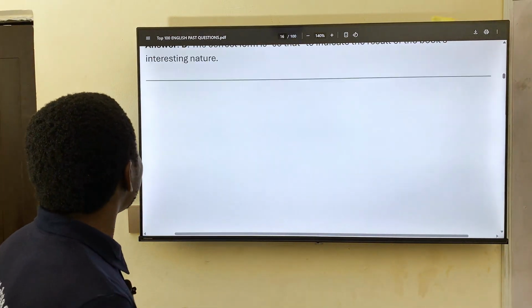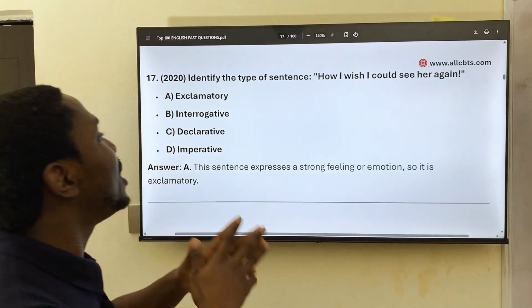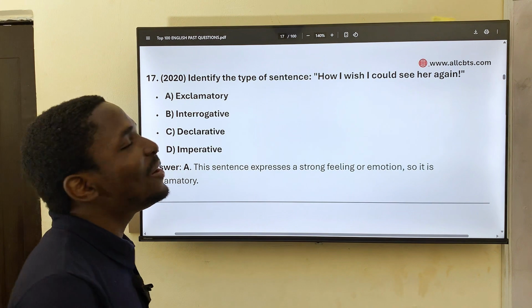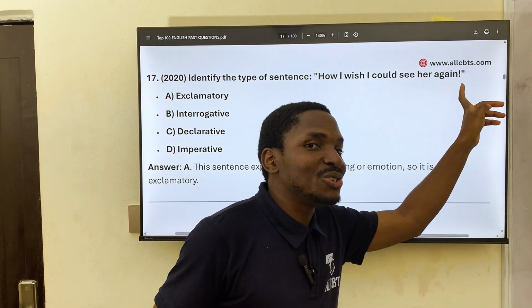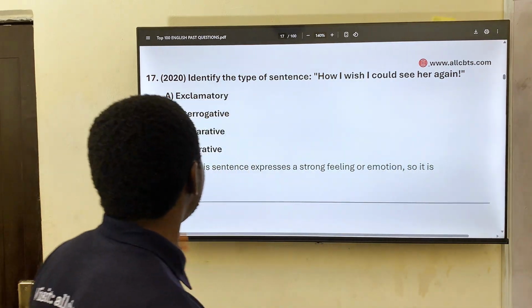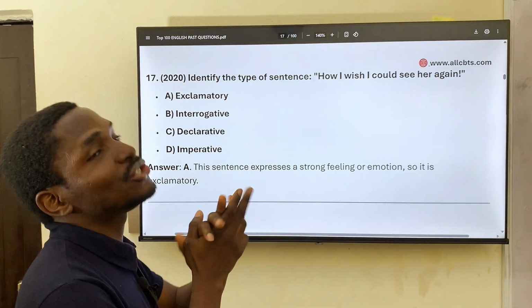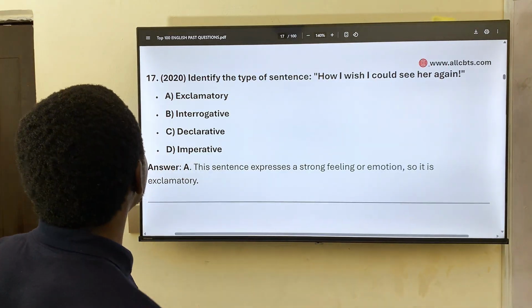Then 17, we have identify the type of sentence. How I wish I could see her again. This is beautiful. How I wish I could see her again. You can already see the punctuation there. And what is this punctuation? That's the exclamation mark. Okay, so this definitely has got to be an exclamatory sentence. Oh, I wish I could see him again. So that's an exclamatory sentence.